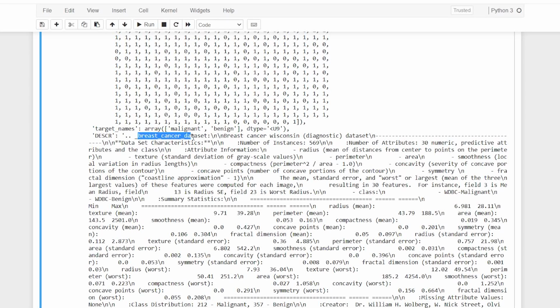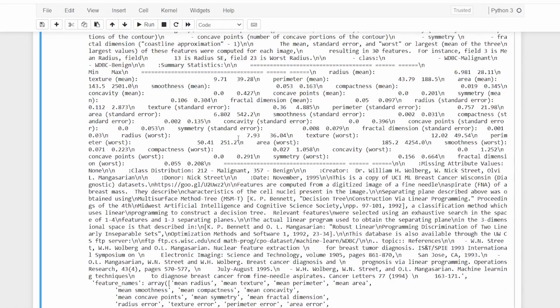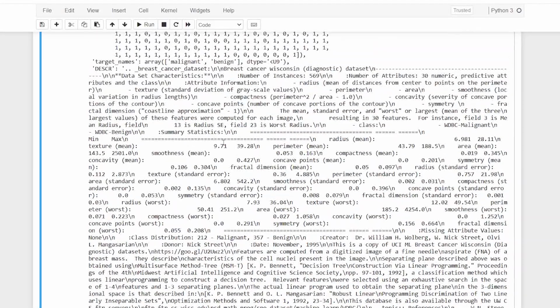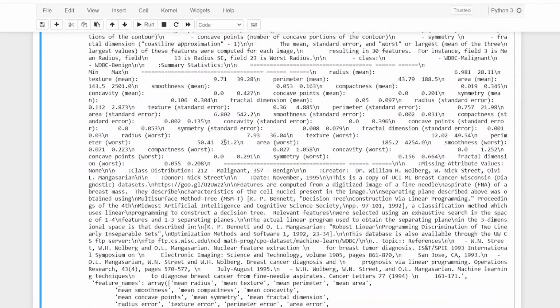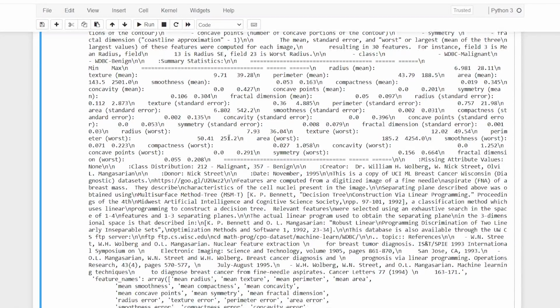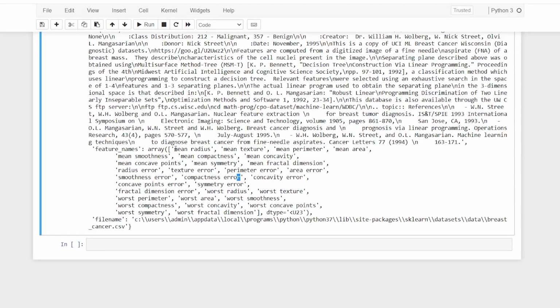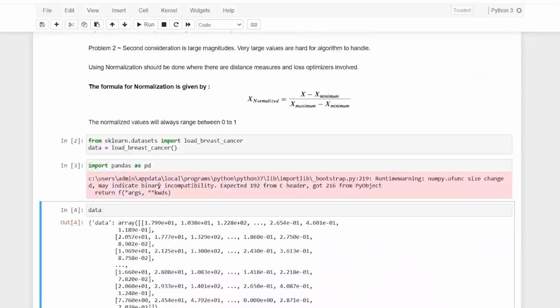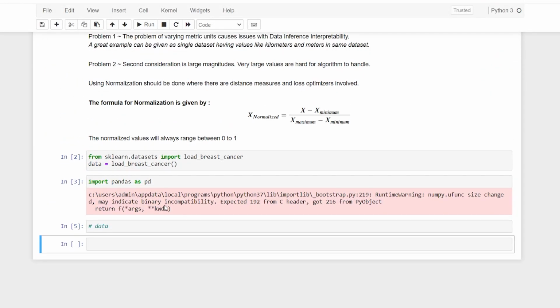Then in the description you can see breast cancer data set, and all of the instances. So we have 569 values, and there are 30 numeric attributes. So there are 30 columns in this data set which state whether the patient has malignant or benign, the form of the cancer. One can be, I think, treated with chemotherapy, and the other can proceed with surgery. And similarly, I also have the feature names. So these are the features: mean radius, mean texture, mean perimeter. These are all medical terminologies which help you determine whether a person has cancer or not. For now I'll just keep it like this.